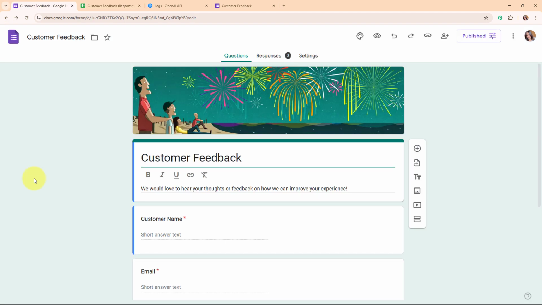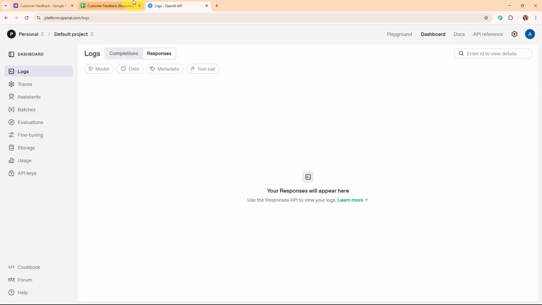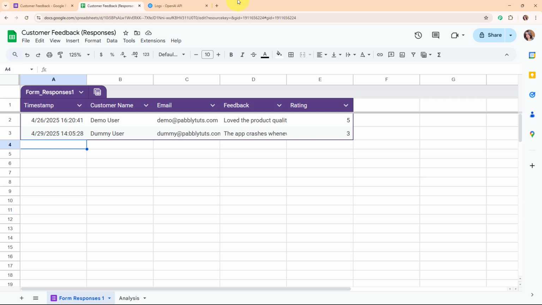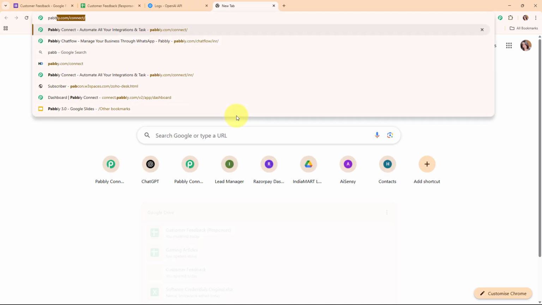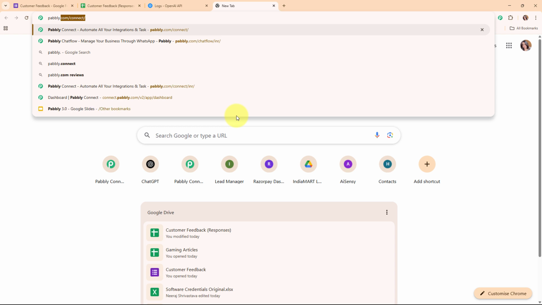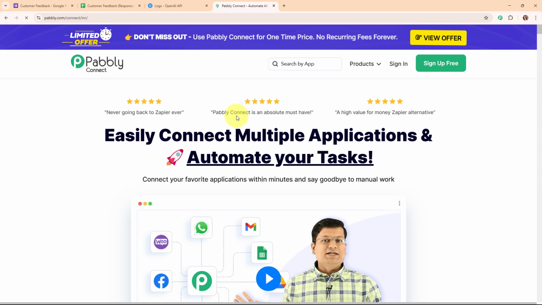And now in this video we are going to learn step by step how you can set up this entire automation by simply connecting your Google Forms with your OpenAI account and Google Sheets using an automation software named Pabbly Connect. So to access Pabbly Connect, you have to search for pabbly.com/connect in your browser, and it will take you to the homepage of Pabbly Connect.